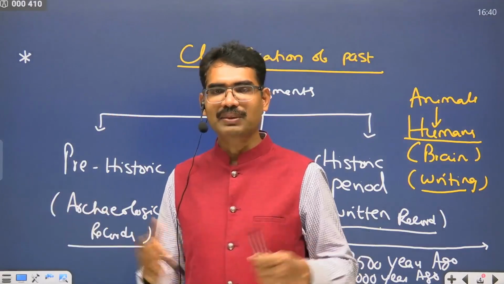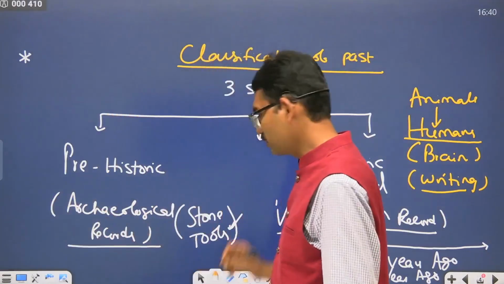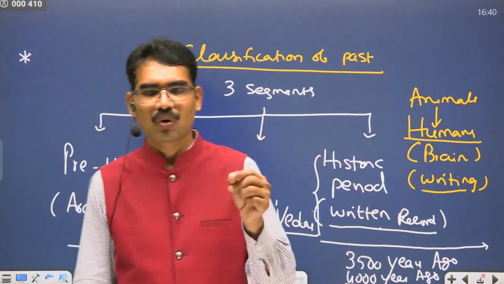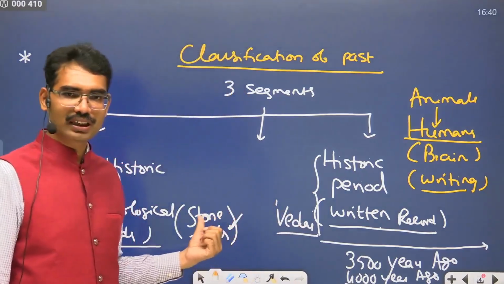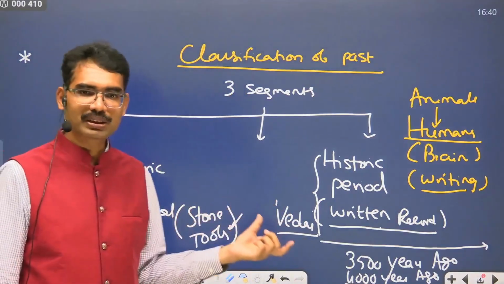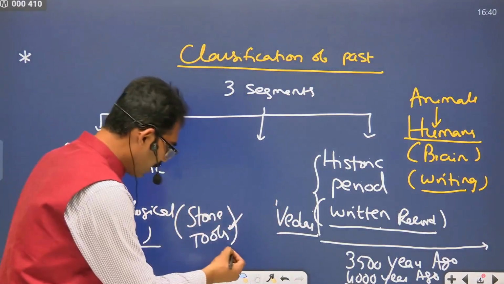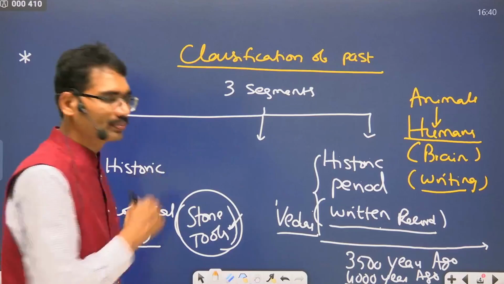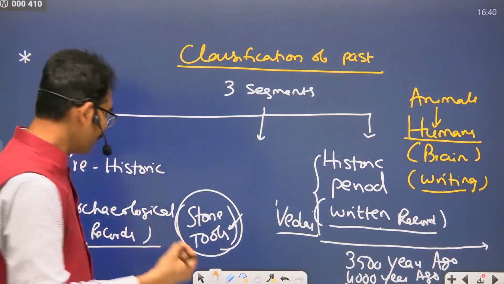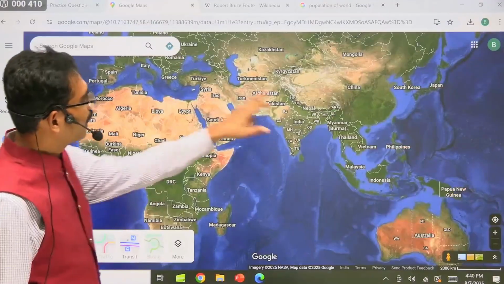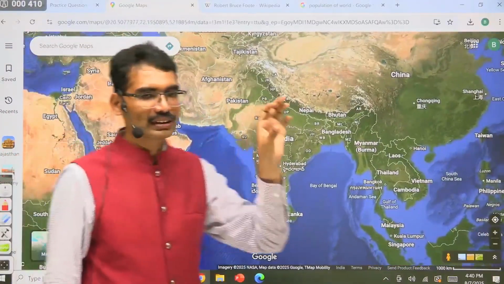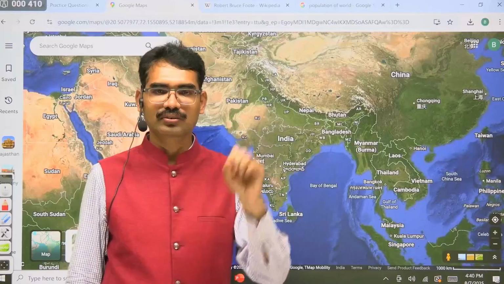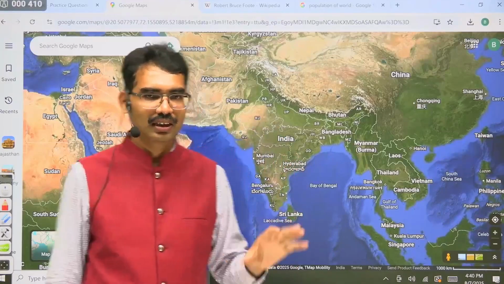And among the many animals that are there, they are not able to make these stone tools. The only animal which is capable of creating such kind of invention is the human species. Based on the availability of stone tools, it is giving us information that it is not Adam and Eve, the first people on this earth.